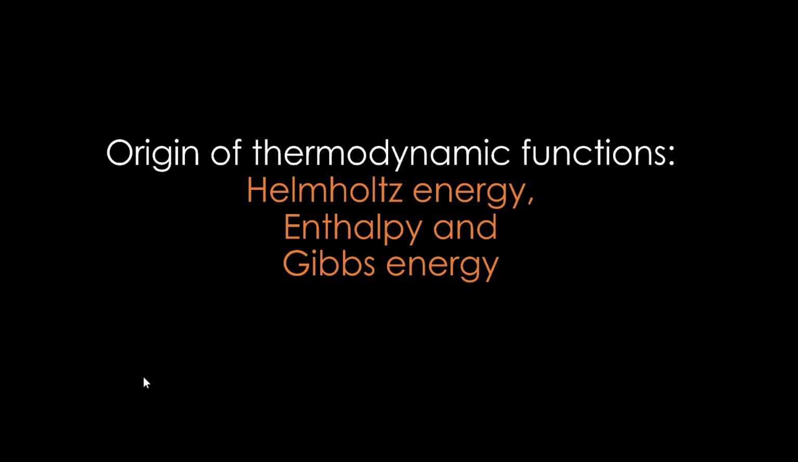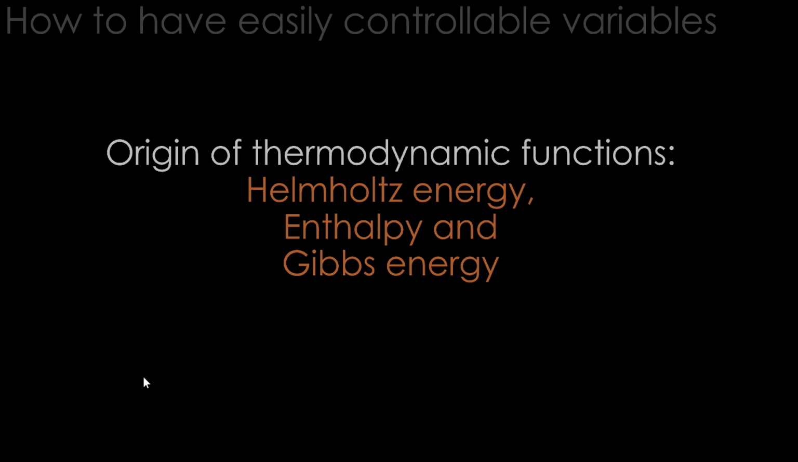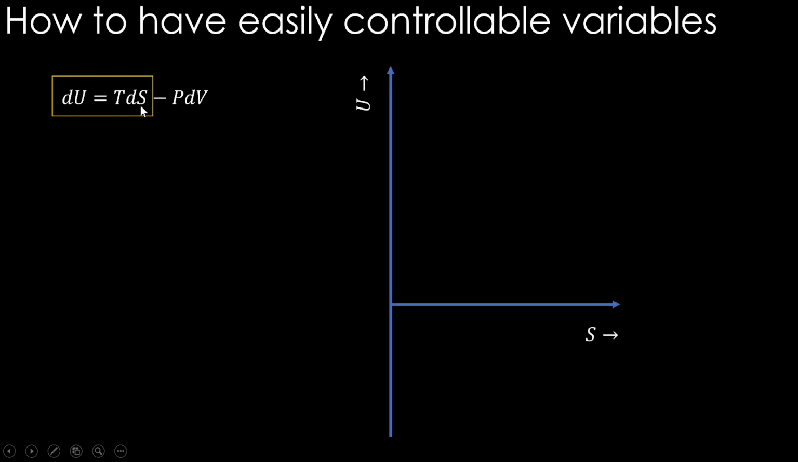Now let's see whether any other property can help us. So we are going to see these state properties: Helmholtz energy, enthalpy and Gibbs energy. So how to have easily controllable variables, that's what we are going to search first. dU is equal to TdS minus PdV, we said, and this first part we will take, where U is a function of S. Let's take U on the y-axis and S on the x-axis and see how the function is. U as a function of S looks like this.